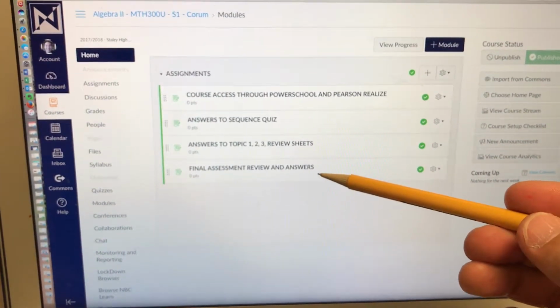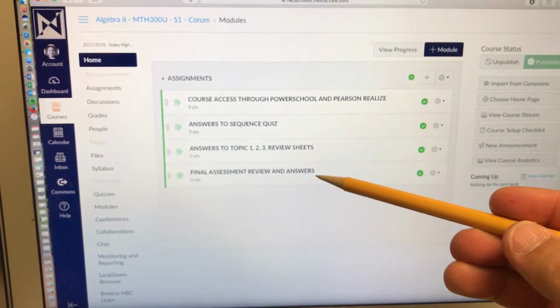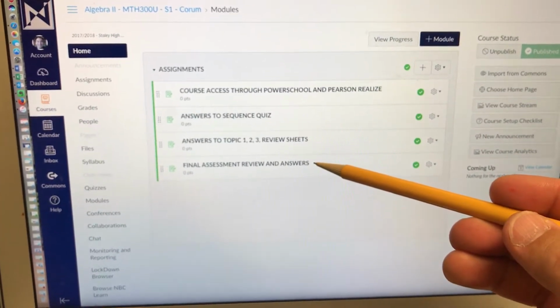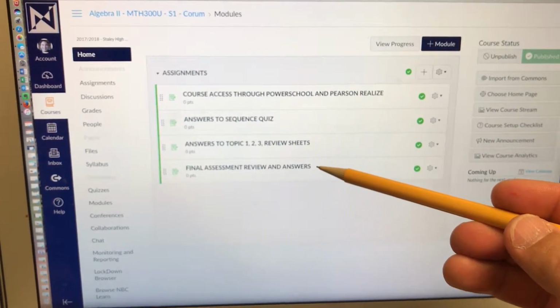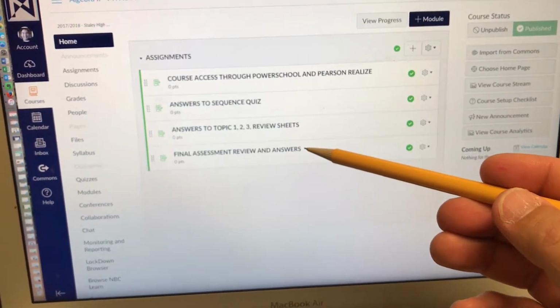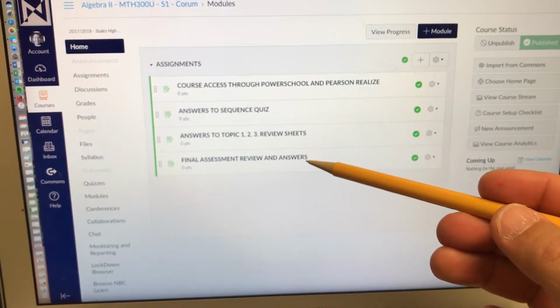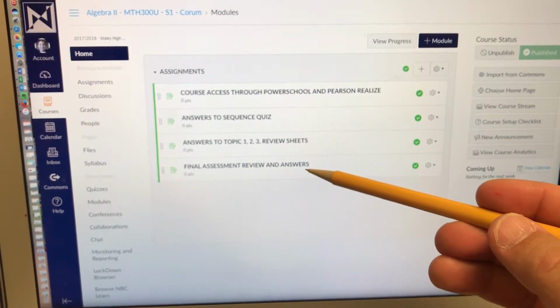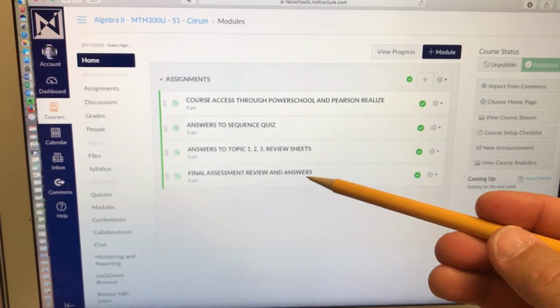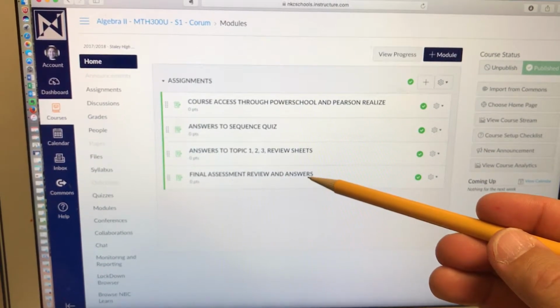And then the last thing is a final review along with the answers. You will actually get a hard copy of it from the sub today, but the answers are also available in PDF form, as well as the questions. This is what's going to look exactly like the final test.